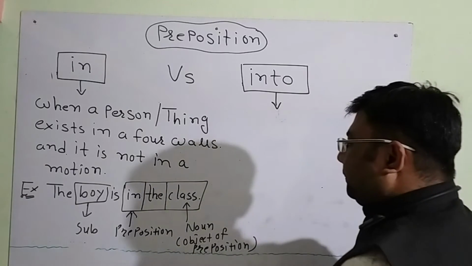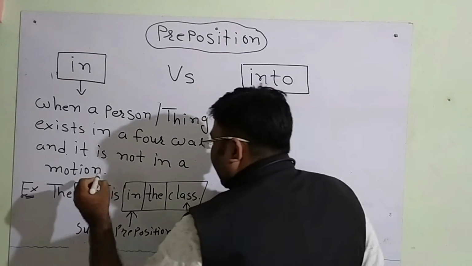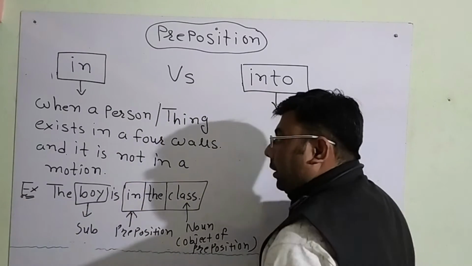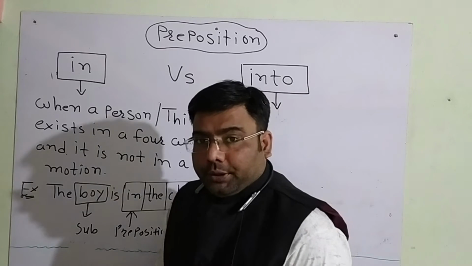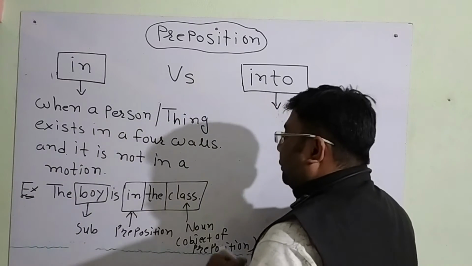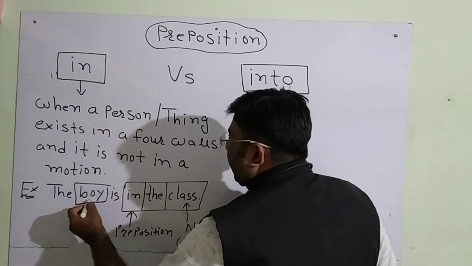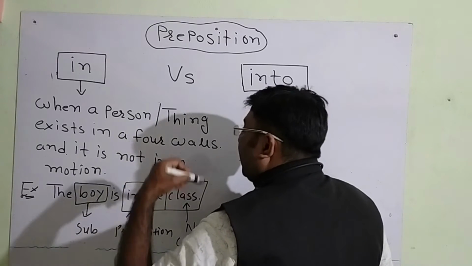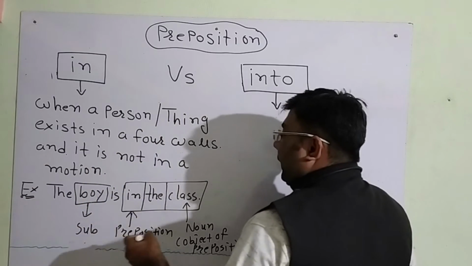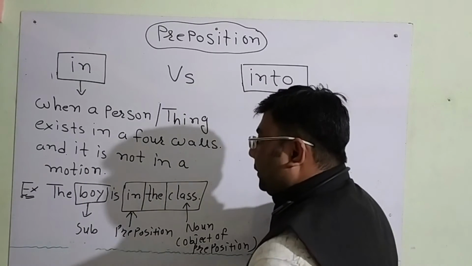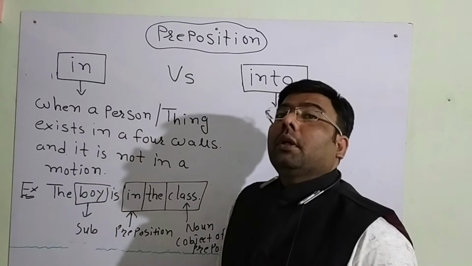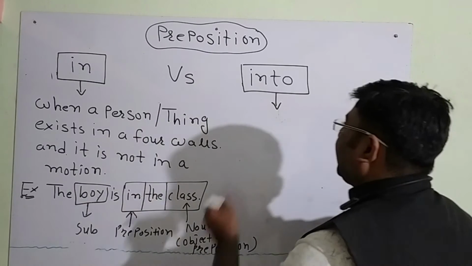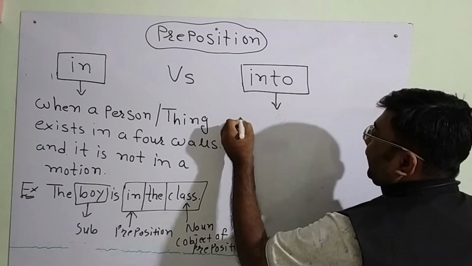So the thing is, the boy is already in the class and the boy is not doing any motion. So when you talk about a subject, a person or thing which is in any object and it is not doing any motion, in that case we can use the preposition in. Talking about the preposition into, let's have a definition.